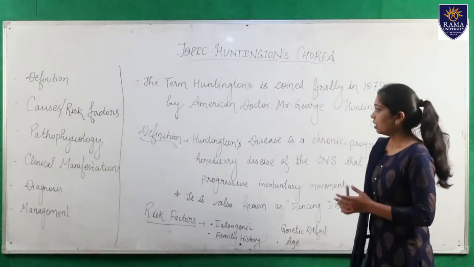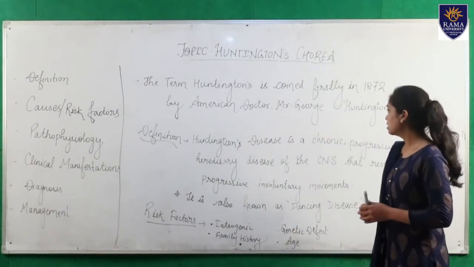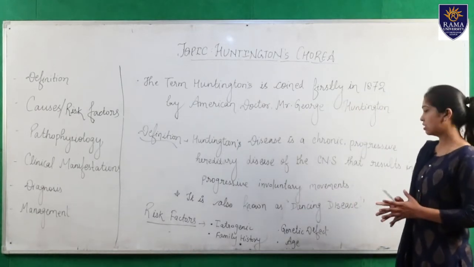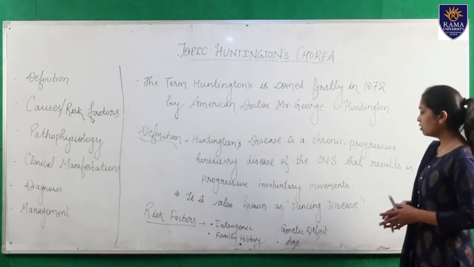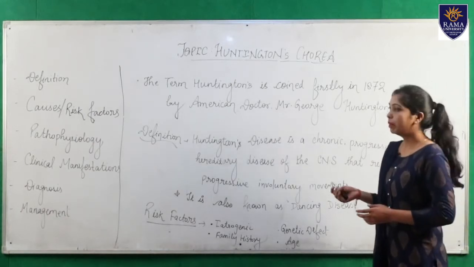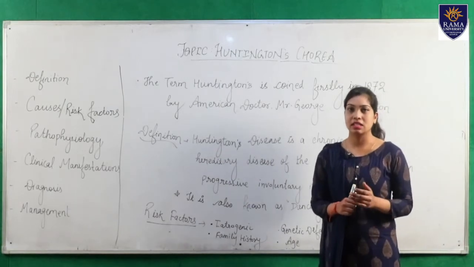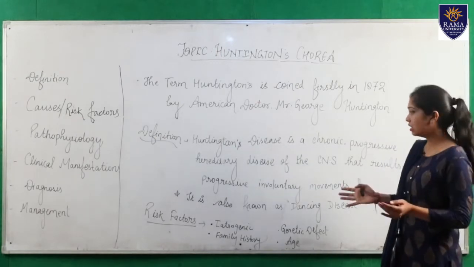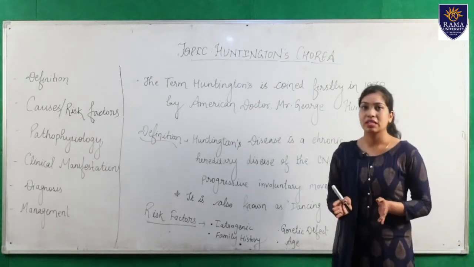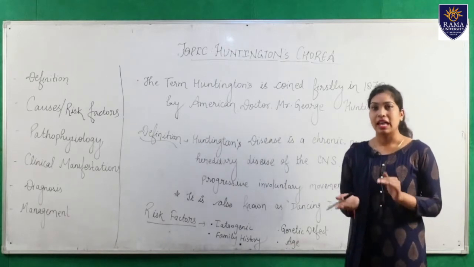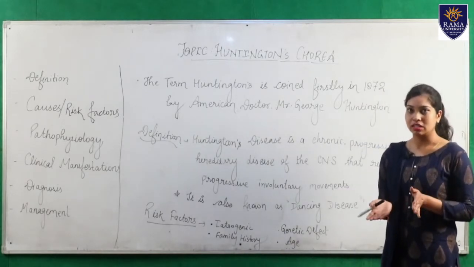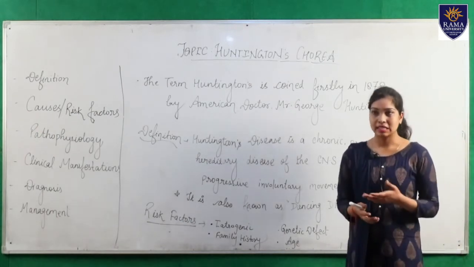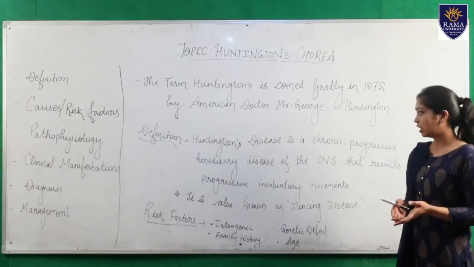The definition of Huntington's disease is: it is a chronic, progressive, hereditary disease of the central nervous system that results in progressive involuntary movements. Simply, Huntington's disease is hereditary because it transfers from one generation to another, and it is a disease of the central nervous system. It directly affects the brain and leads to progressive involuntary or jerky movements.